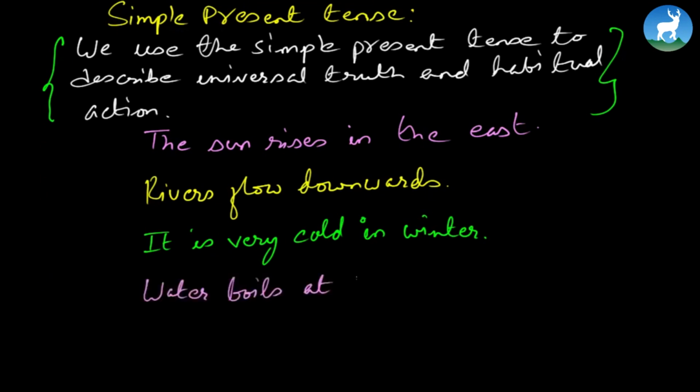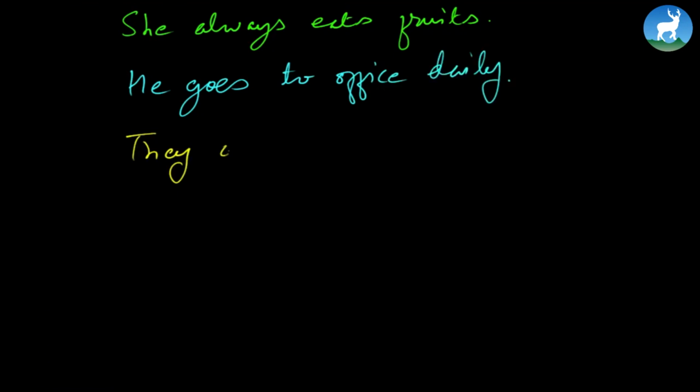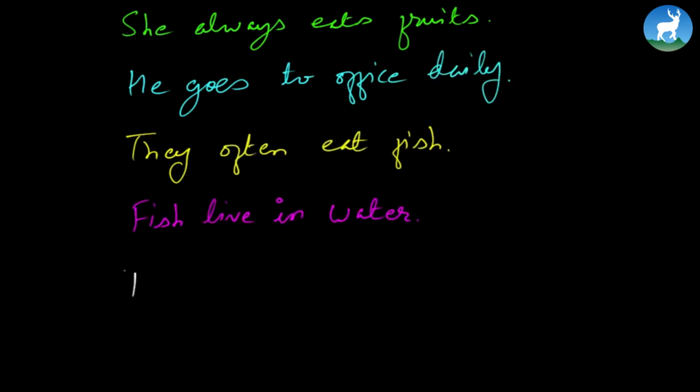Water boils at 100 degrees Celsius. Now, something as simple as milk is white or blood is red. Milk is white. He always eats fruits. He goes to office daily. They often eat fish. Fish live in water. Birds fly. Now, let's continue here. These are just examples. Go through these examples and do keep in mind the auxiliary do and does and the universal truth, of course.